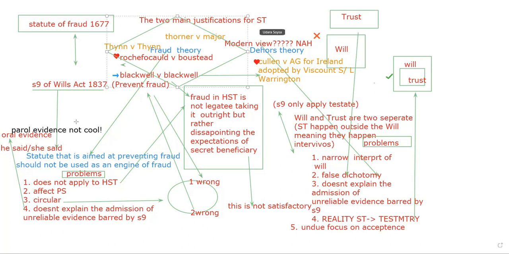However, in the case of Blackwell versus Blackwell, the courts try to redefine the fraud theory. They said, you know what, in a half secret trust there's no legatee taking outright, but there is a disappointment or an expectation of the secret beneficiary. So Blackwell redefined fraud to fit half secret trust, but we can see it is not very satisfactory, because actually fraud is not disappointment. Fraud is actual fraud. Fraud is a situation where the legatee is getting something outright.